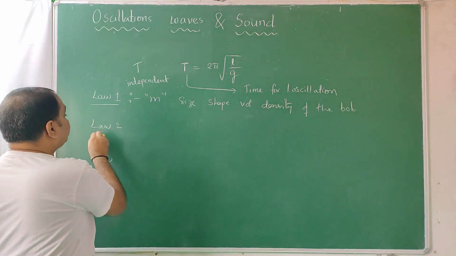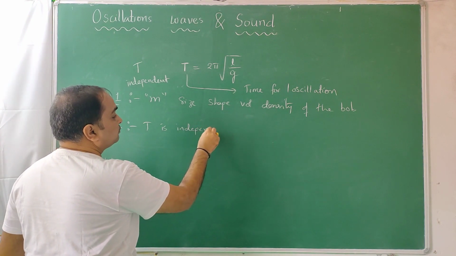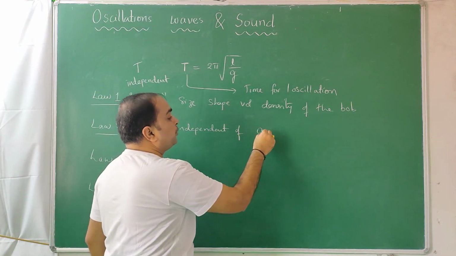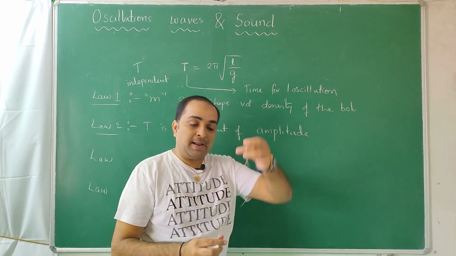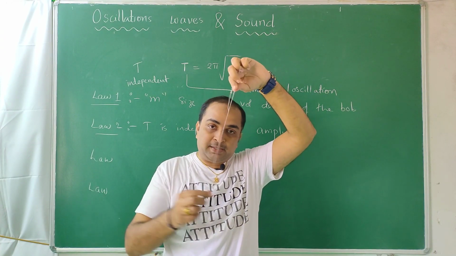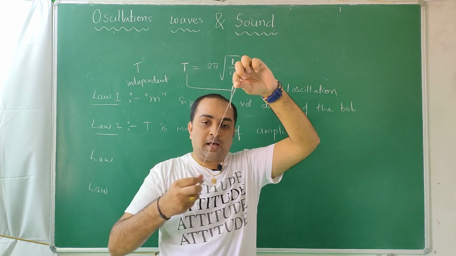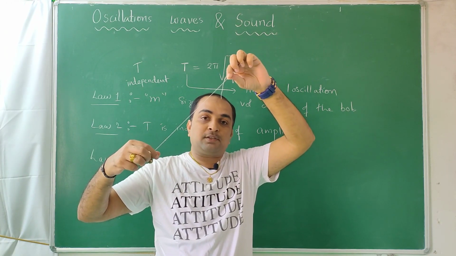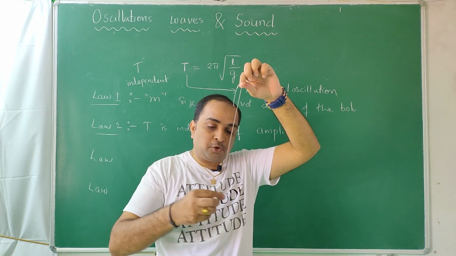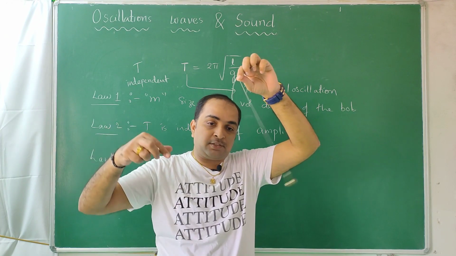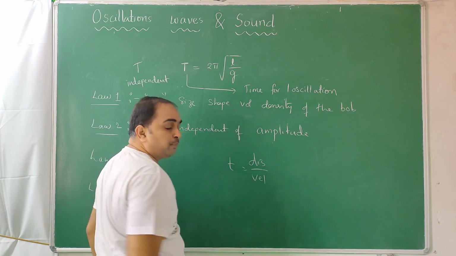Second important law: T is independent of amplitude. What is amplitude? The maximum distance you take the bob from the center is the amplitude. So this is small amplitude, large amplitude. If you give large amplitude, it goes fast and comes fast. If you give small amplitude, it goes slow, comes slow. So a small distance it moves with small velocity, a large distance it moves with large velocity. So time is equal to, if you write, distance by velocity.